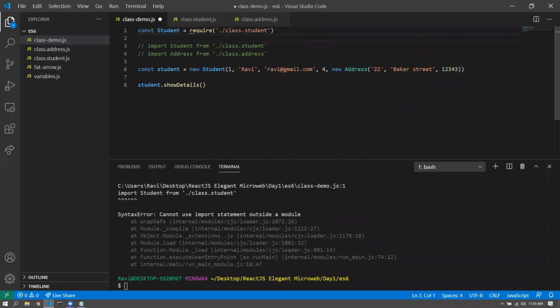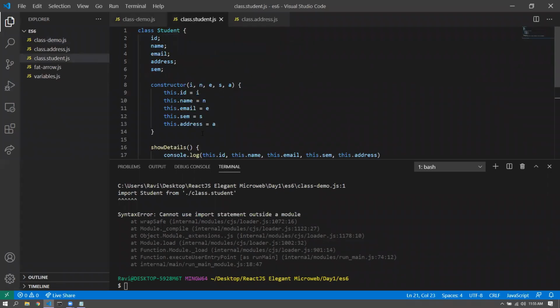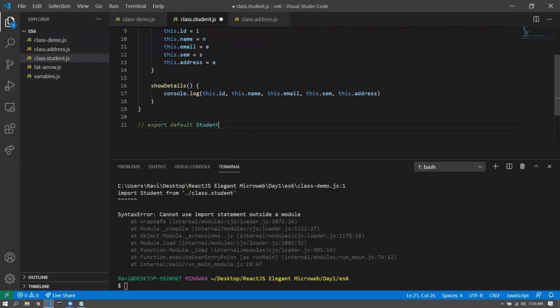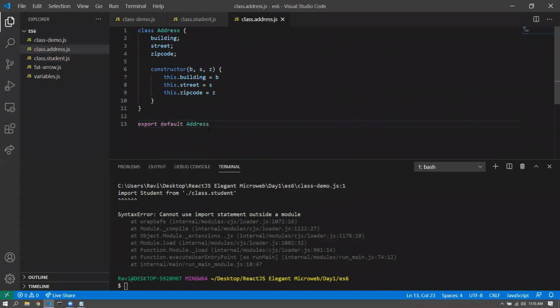This is just so that I can run the program over here, all right? Const address is equal to require class.address. And of course the export would also be different. Instead of export default, it'll be module.exports student. And this is a syntax from Node.js module system that Node.js understands. These are equivalent syntaxes.